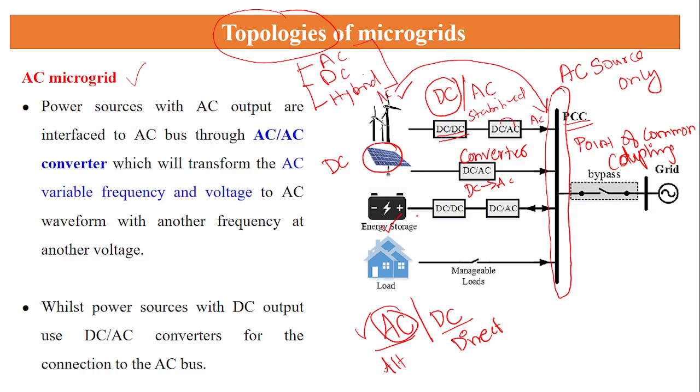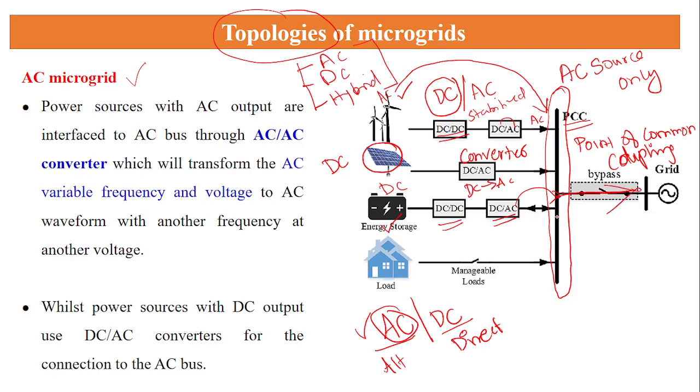Here is energy storage. Energy storage, you can see minus and plus, it is a DC source. Again, we need to stabilize the value with the help of a DC to DC converter. Again, we have to give it to the DC to AC converter, and the AC is integrated into the point of common coupling. Again, load. So the manageable loads are directly connected with this point of common coupling. So all the generated values are sent to the grid with the help of these lines.